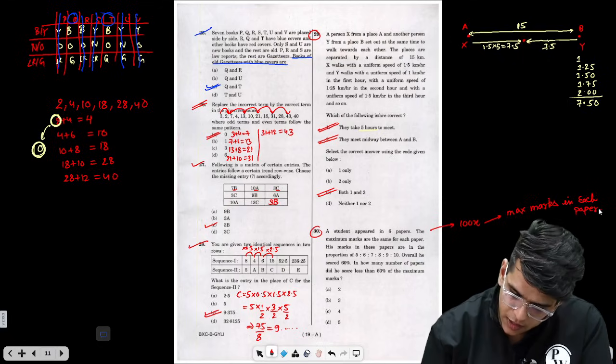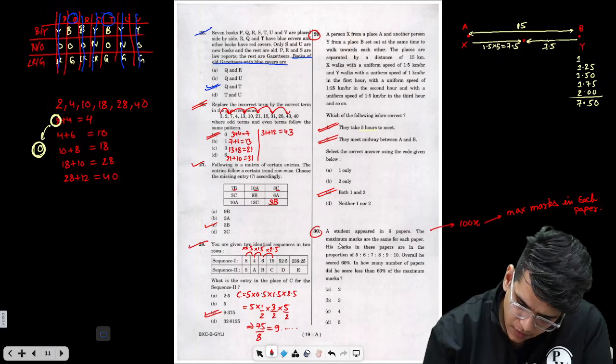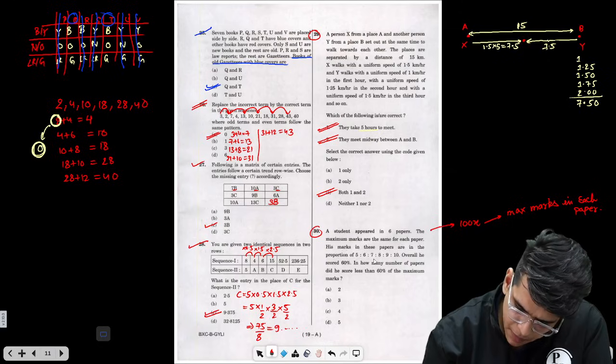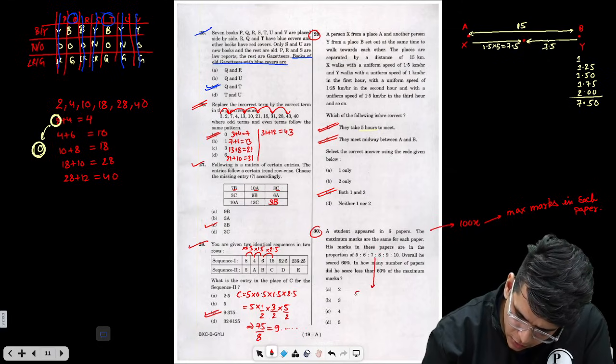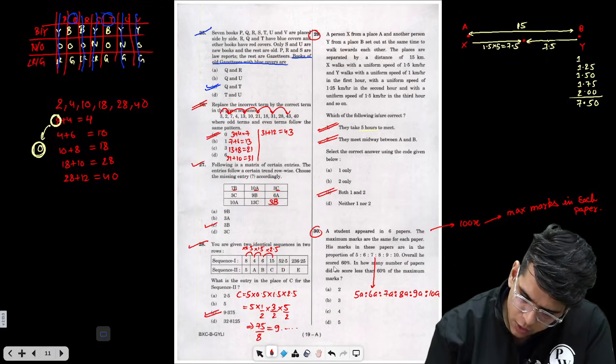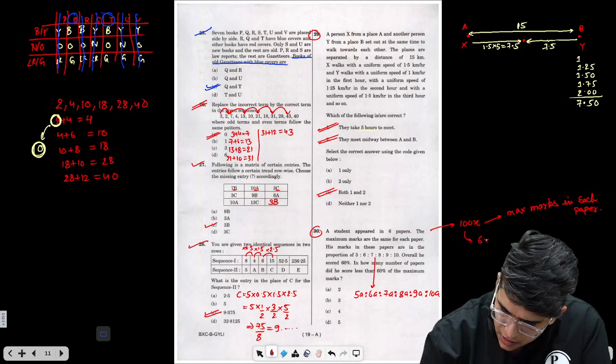His marks in these papers are in a given proportion, which we can convert into 5a is to 6a is to 7a is to 8a is to 9a is to 10a. Overall score is 60%. There are 6 subjects, so 6 into 100x, total marks were 600x.